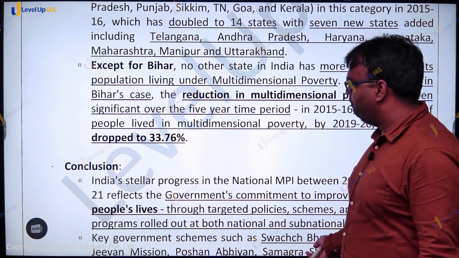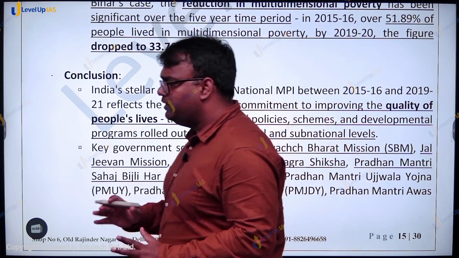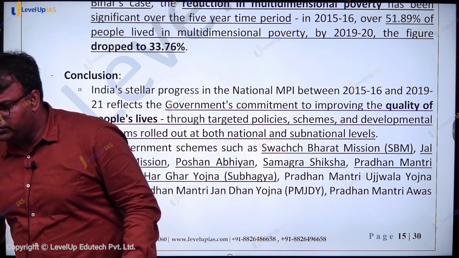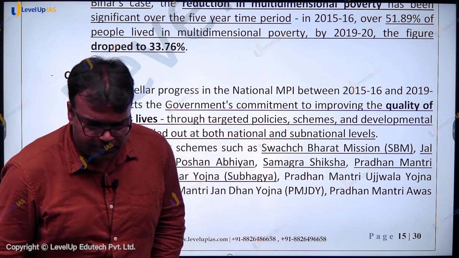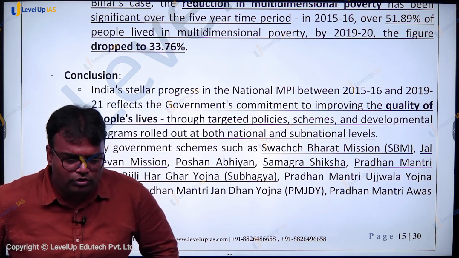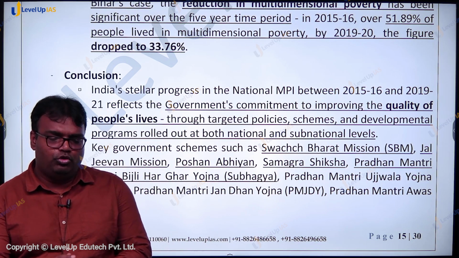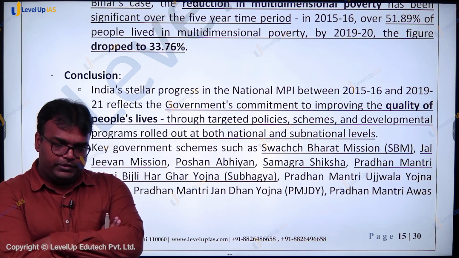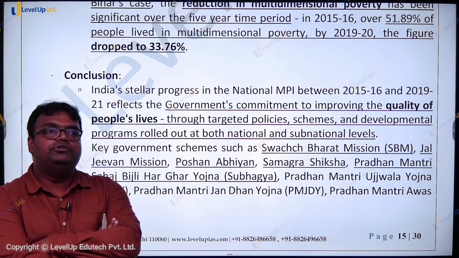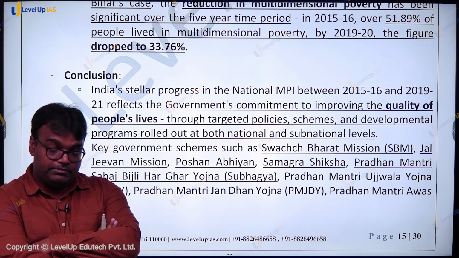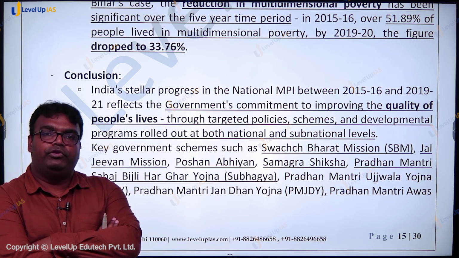Okay, now what we see when we look at multidimensional poverty index, first, why is multidimensional poverty index crucial? It's crucial because it's not just focused on expenditure, it's focused on several other aspects. It's much more comprehensive and it gives us a better picture. It's also in sync with the global standards where UNDP is moving towards multidimensional poverty index mechanism. And when we use this mechanism, we see that India is doing well.